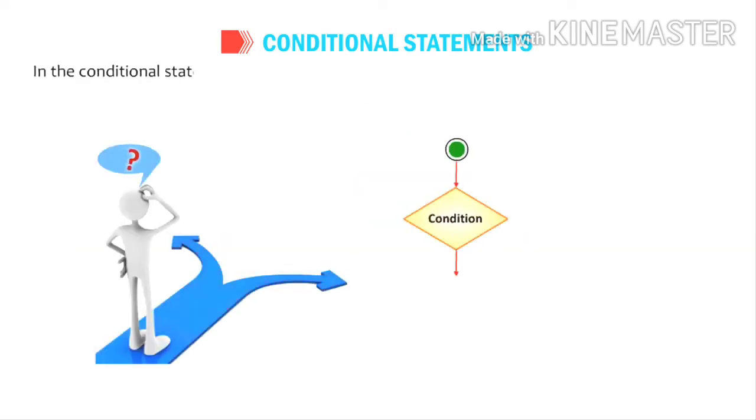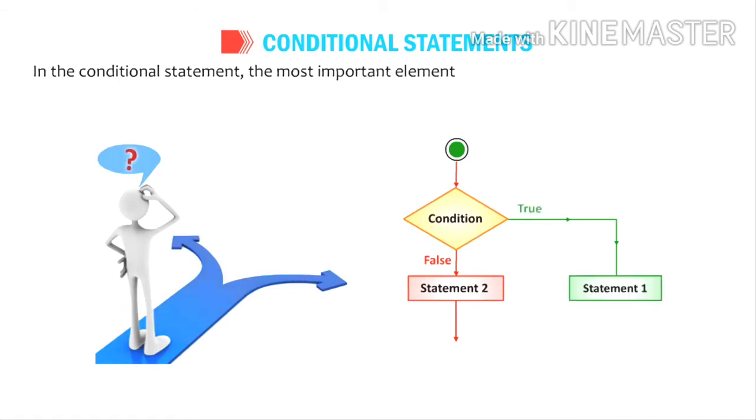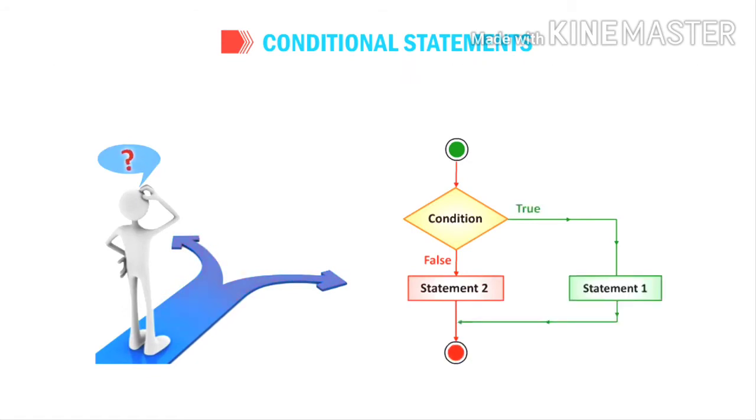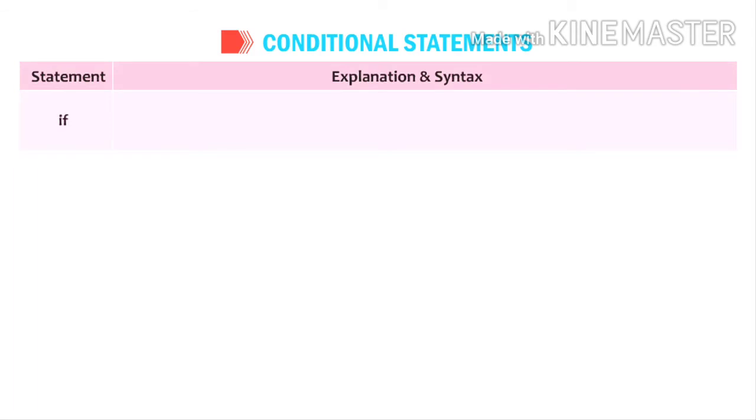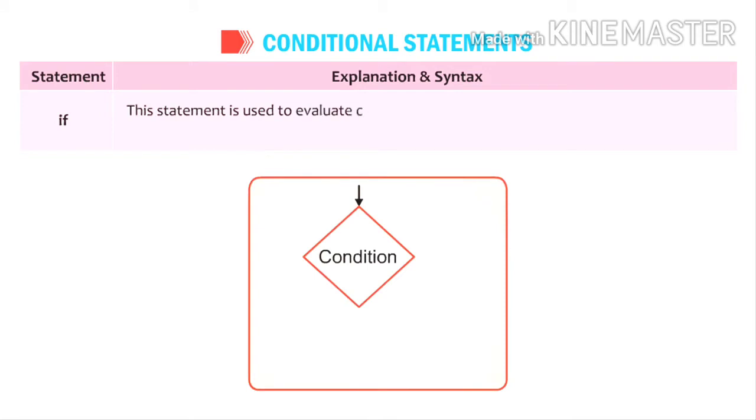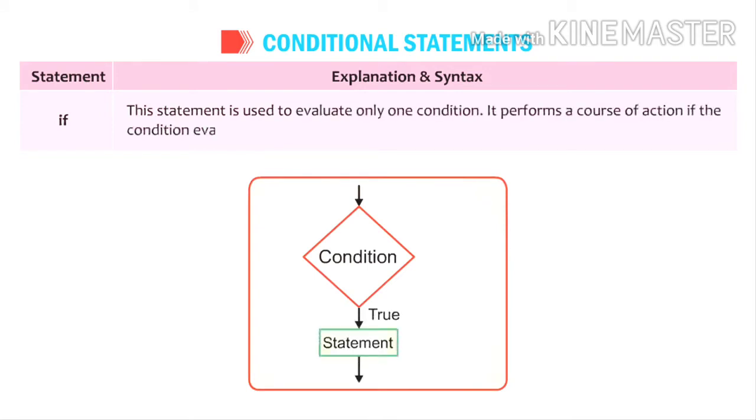In the conditional statement, the most important element is the condition, based on which the decision is made. The execution of the statements depends on the evaluation of this condition. Let us understand the various conditional statements given below. Statement: if. Explanation and syntax. This statement is used to evaluate only one condition. It performs a course of action if the condition evaluates to true. Otherwise, it skips the statements.